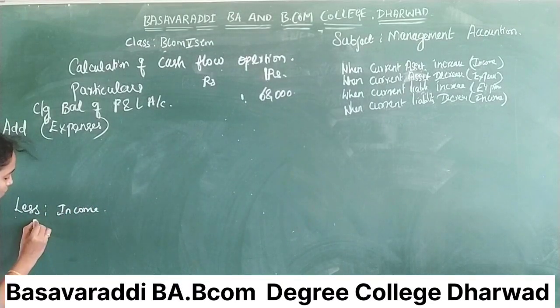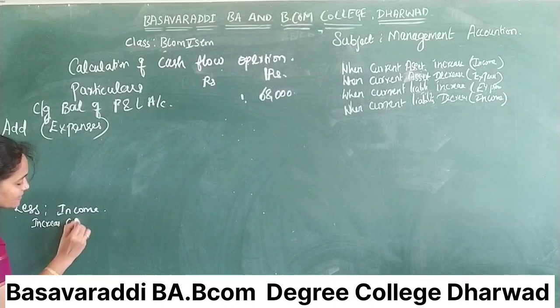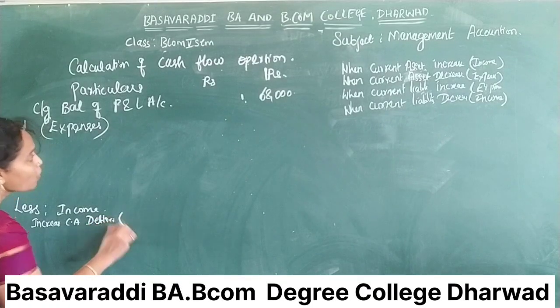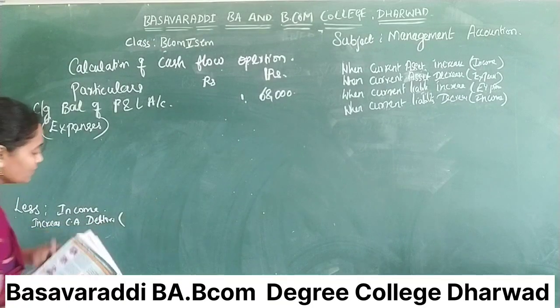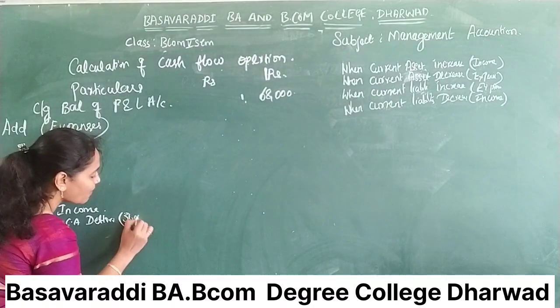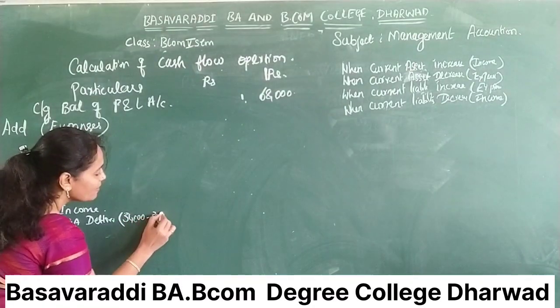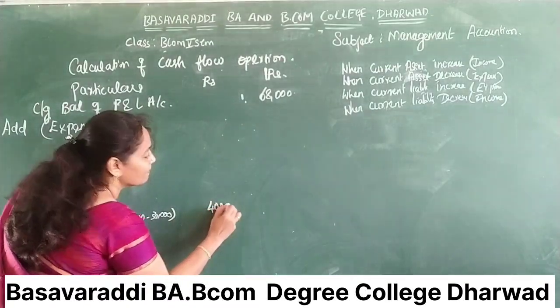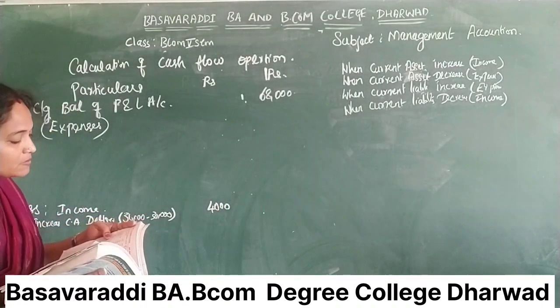What happened here? Increase. Current asset, debtors. How much? 34,000 minus 30,000. So 4,000 in the inner column. The next one is bills receivable.